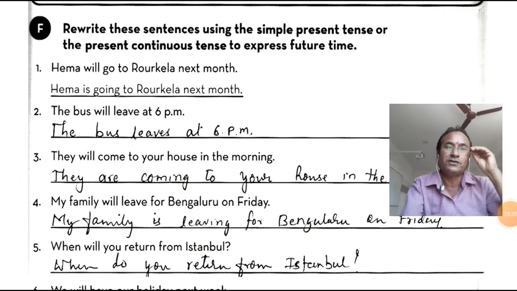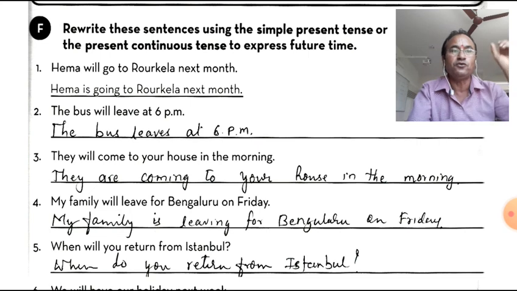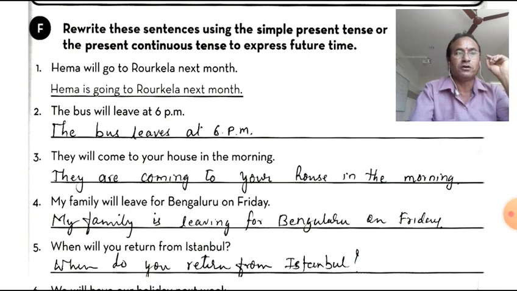Rewrite the sentences using the simple present tense or present continuous tense to express future. We have explained 2 times in this video. In order to explain the same, Hema will go to Rourkela next month. Future plan. So he is going to Rourkela next month.